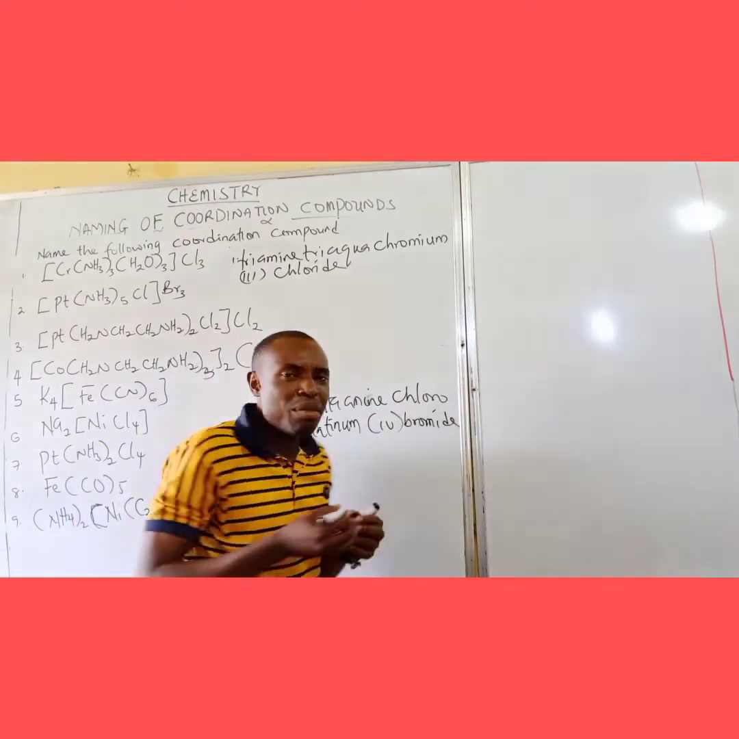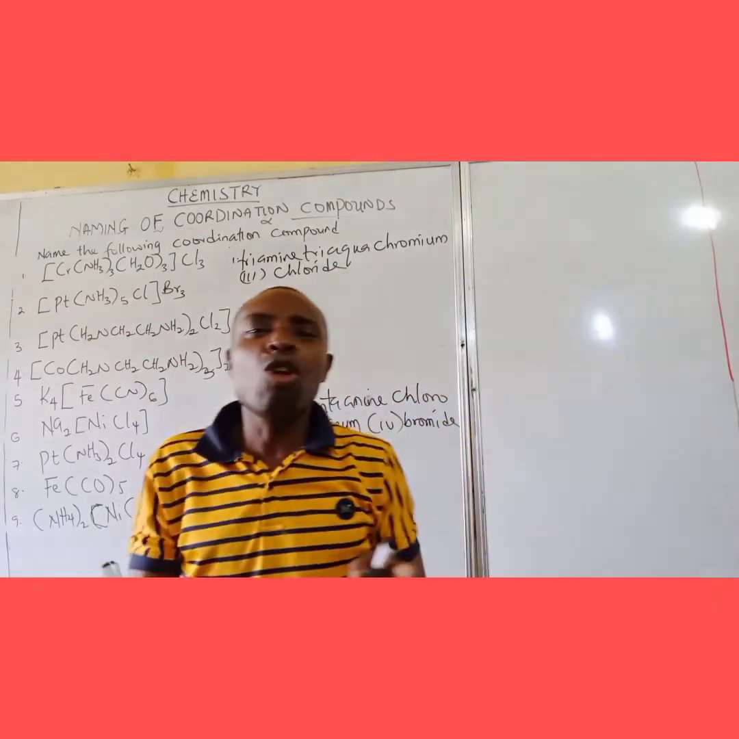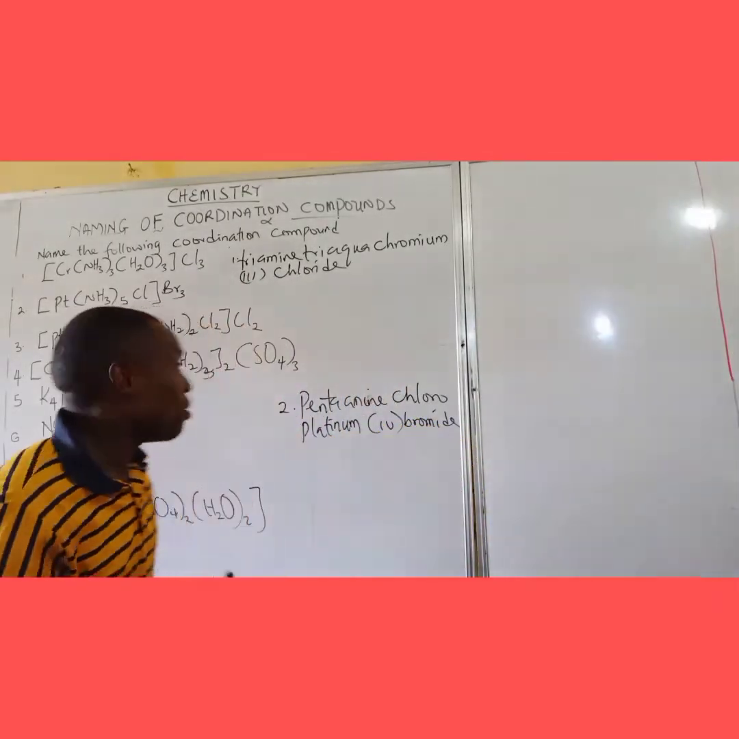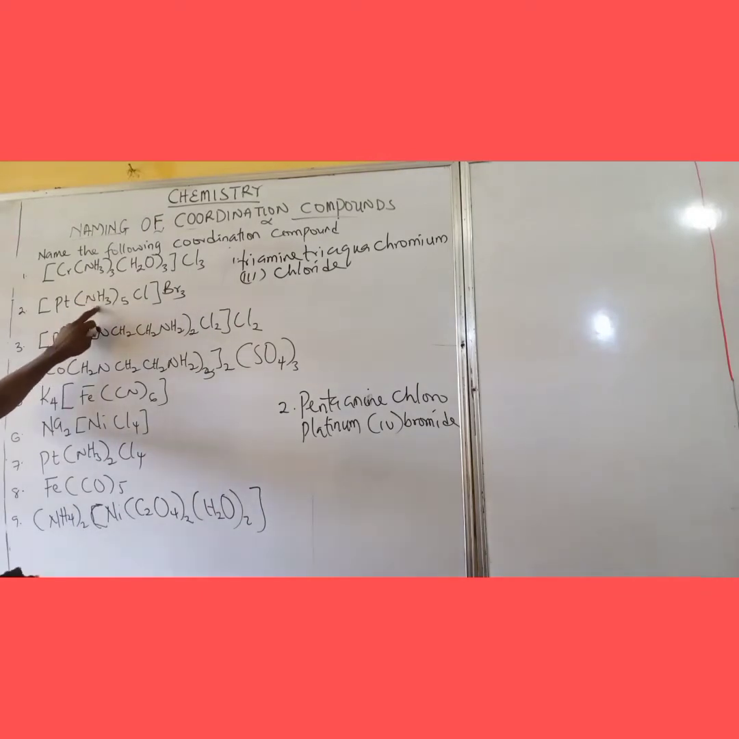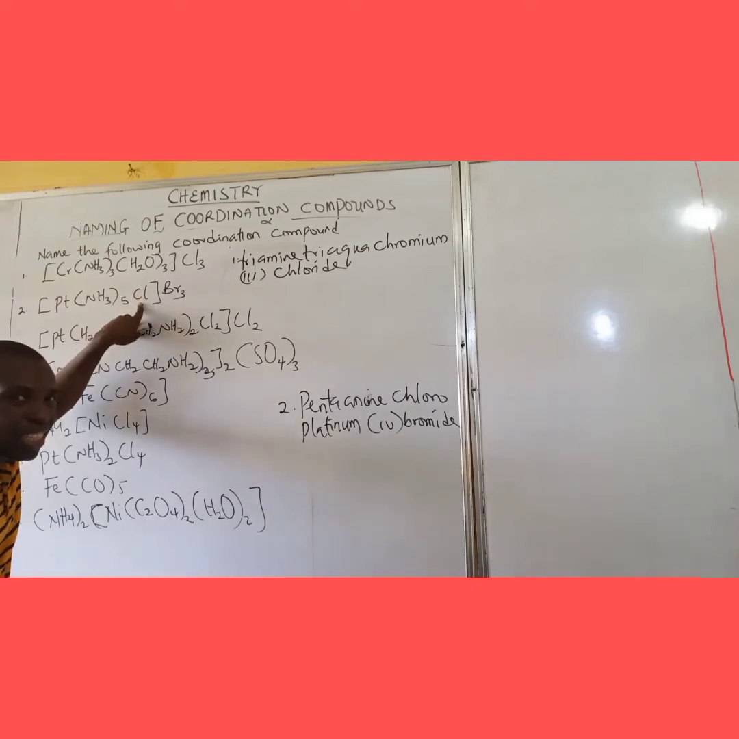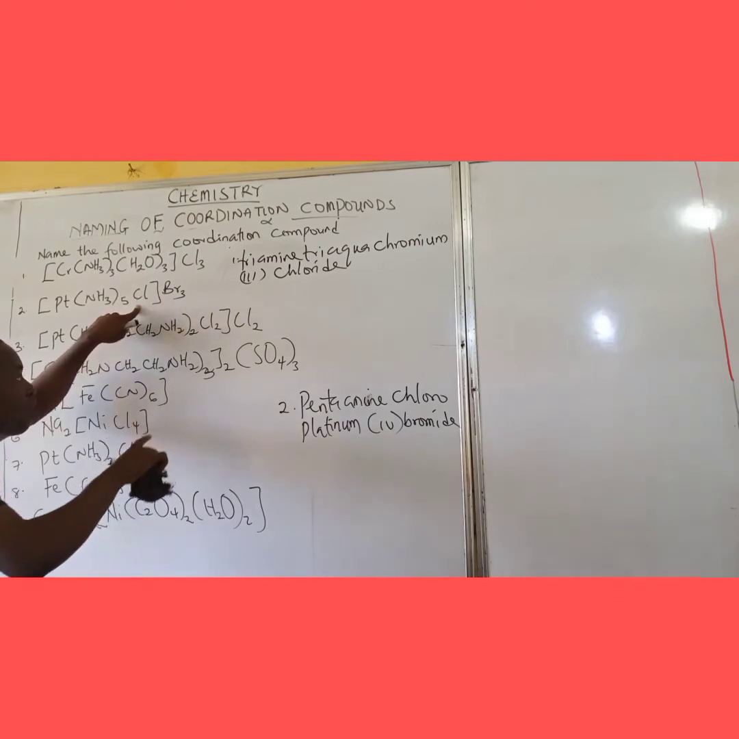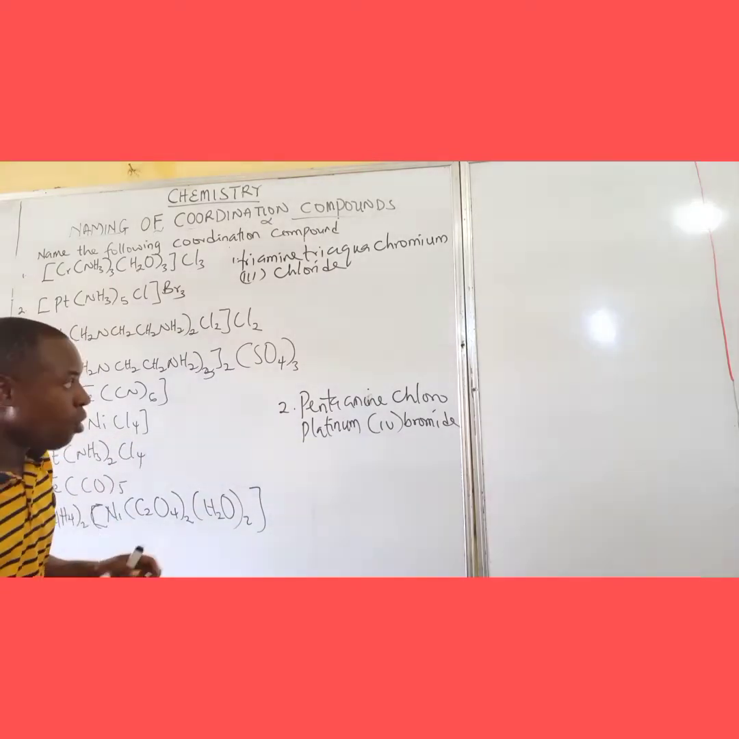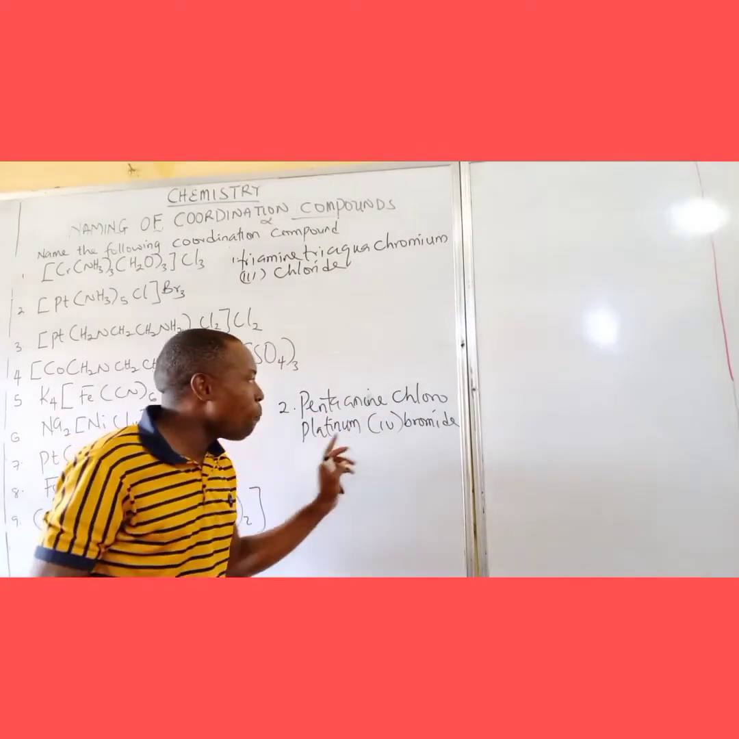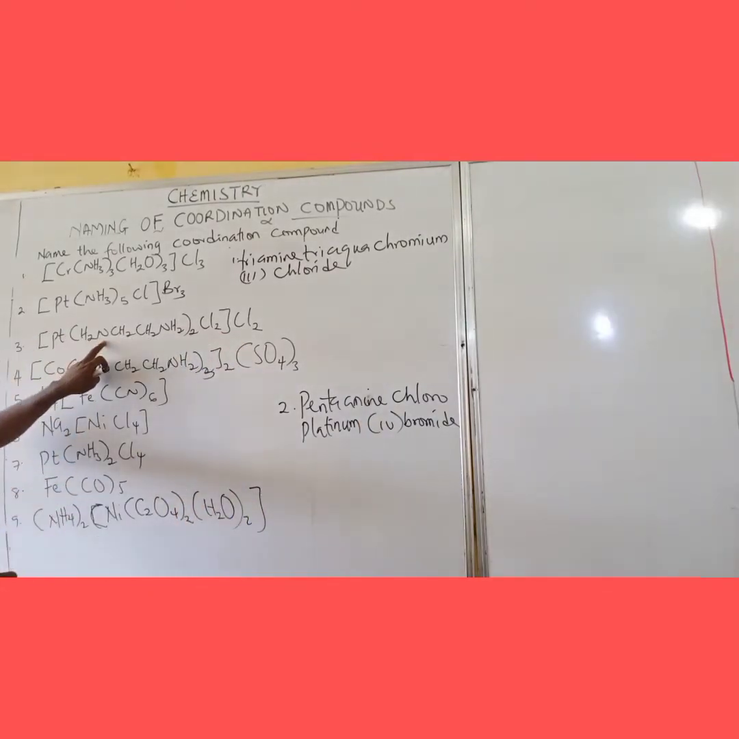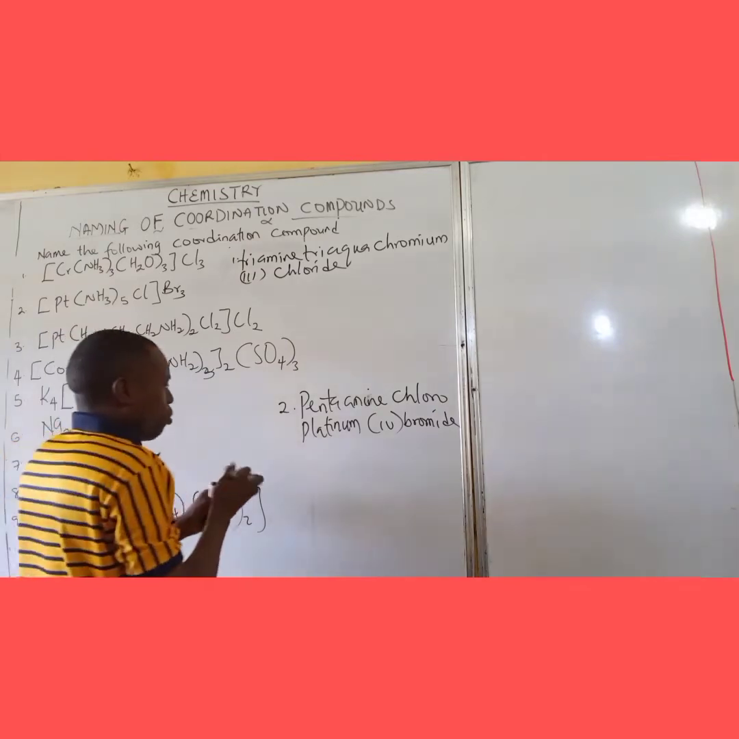Now you might ask me, why is it platinum 4 and not platinum 3? Remember that ammonia is a neutral molecule, so 0 times 5 is 0. Here the valency of this chloride ion is -1. Bromine 2 is also -2. So -2 -1 is -3. So when it crosses the equality sign, it goes to +4. That's why it's called pentaamine chloroplatinum 4 bromide. That is for number 2.